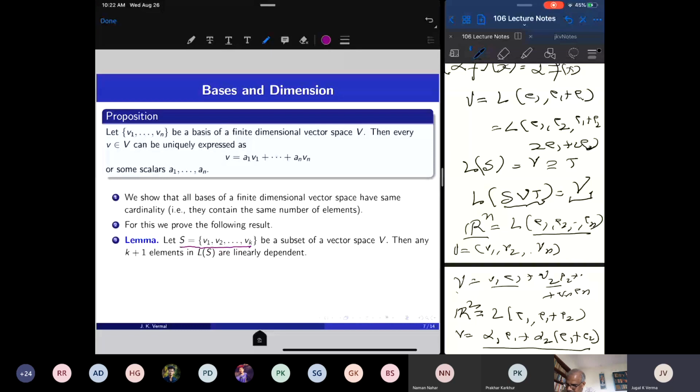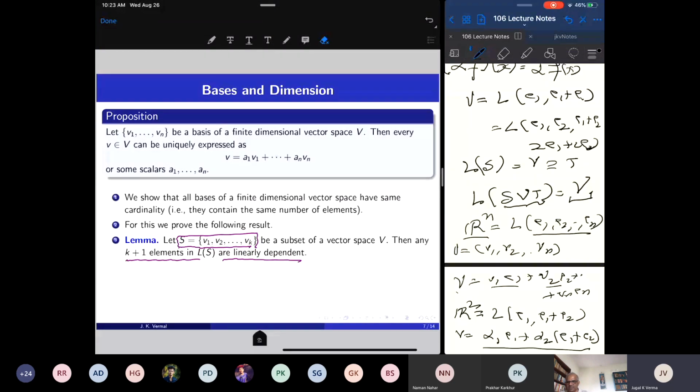But in this linear span, if I take k plus 1 vectors, they will always be linearly dependent. My linear span is the span of k vectors, and I am saying that any k plus 1 vectors in this linear span will be linearly dependent. So if a vector space is the linear span of k vectors, then its dimension cannot exceed k.